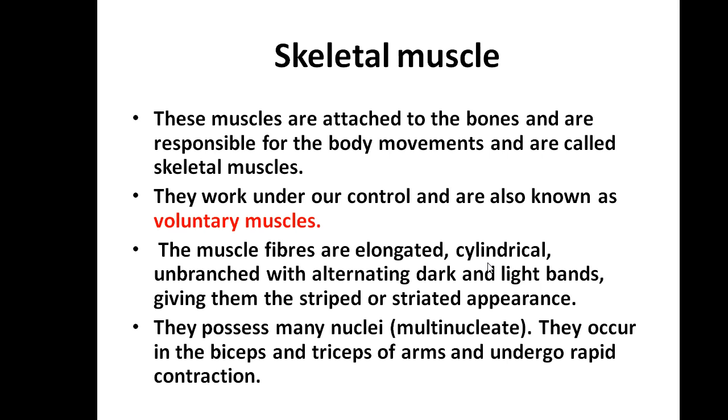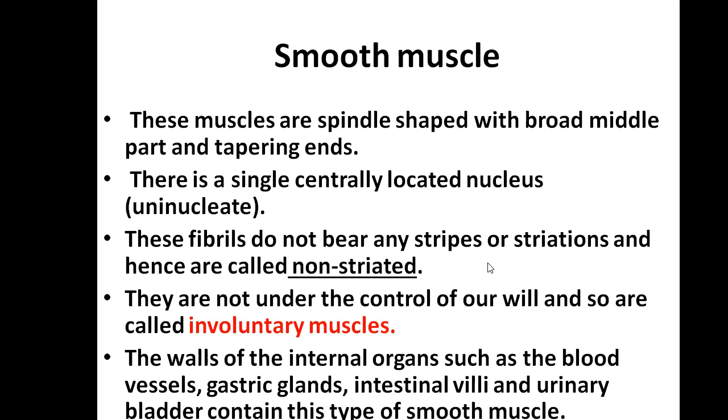The skeletal muscle is also called voluntary muscle, because it comes under our control. They are elongated, with a striped or striated appearance, and multinucleated. They appear in the biceps and triceps of the arms and undergo rapid contractions.